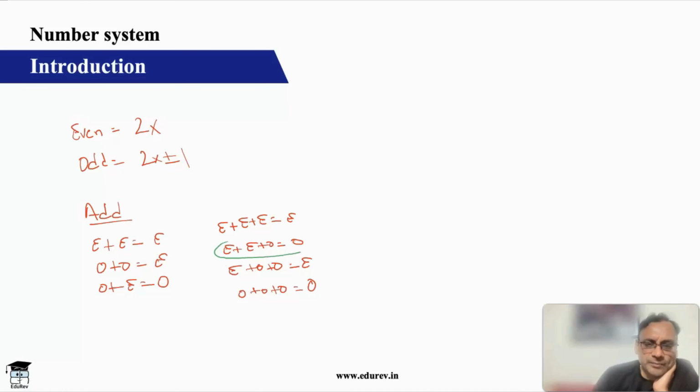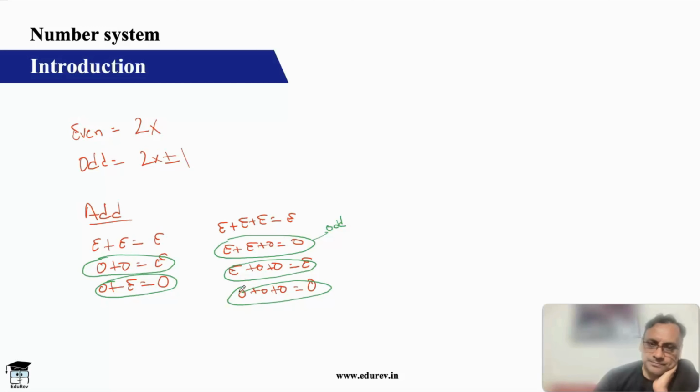When you have one odd number, the sum is odd. One odd number gives you an odd sum. When you have two odd numbers, you get an even sum. When you have three odd numbers, you get an odd sum.